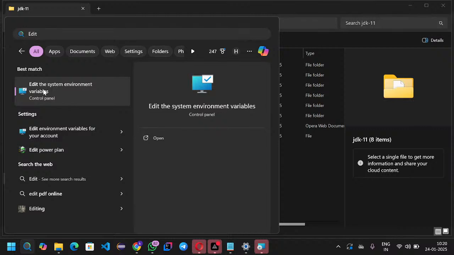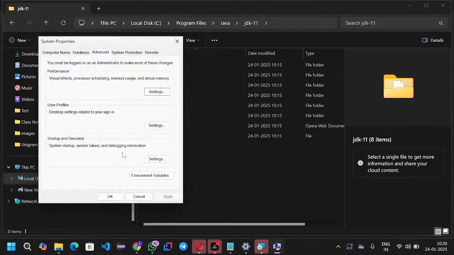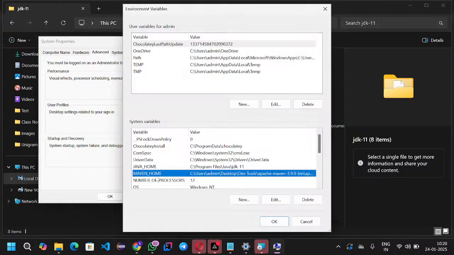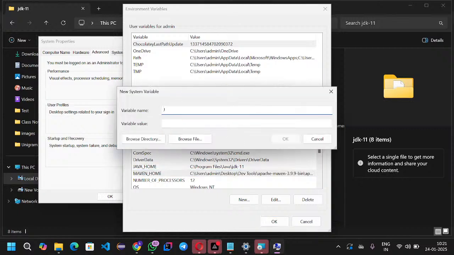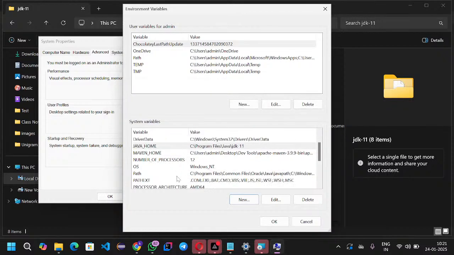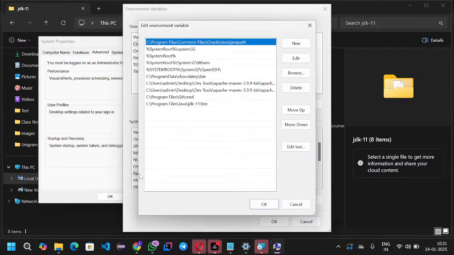You can go ahead with that, and here you can see Environment Variables. Click on that, and you will get one more widget. From that, you can add JAVA_HOME. Click New and add JAVA_HOME. You should give the path up to here. Then, you have the Path variable. Double click on that.